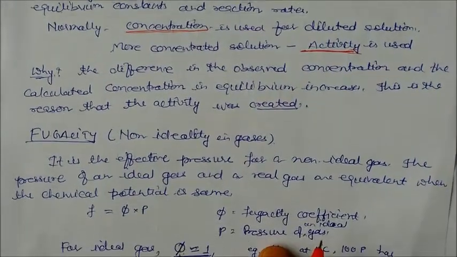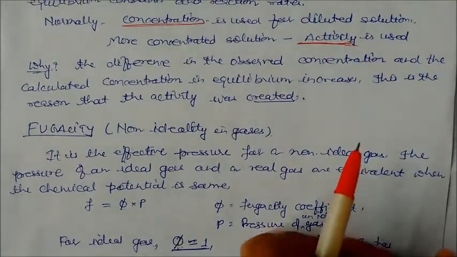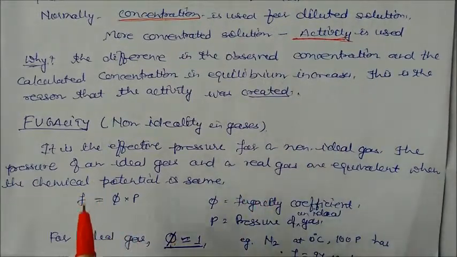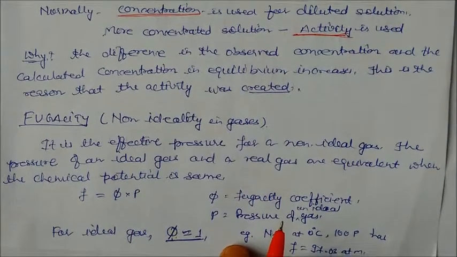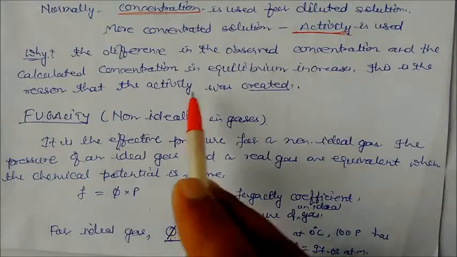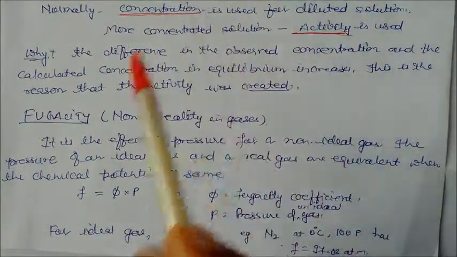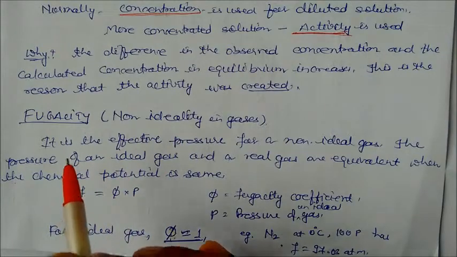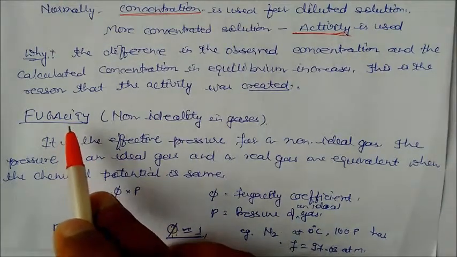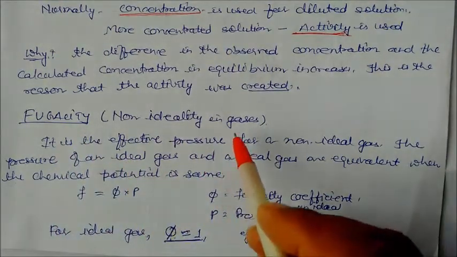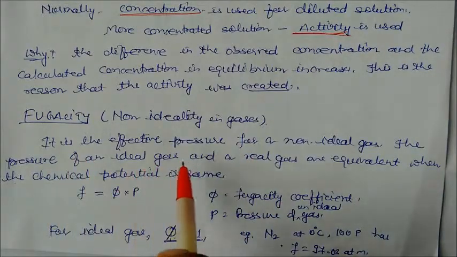There is one more term, called fugacity. The fugacity term is used for non-ideality in gases. Activity is used for the non-ideality of solutions, but in gases we use fugacity; the concept is the same, but the state is different. It is the effective pressure.